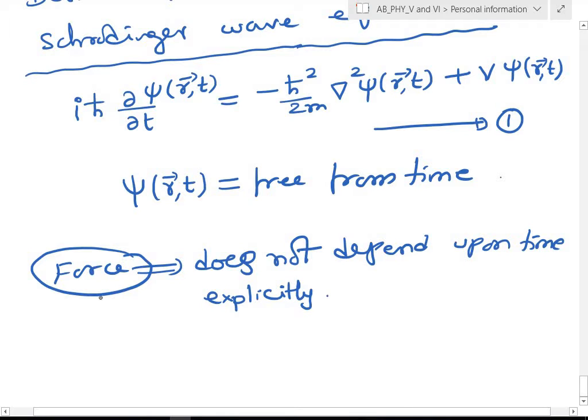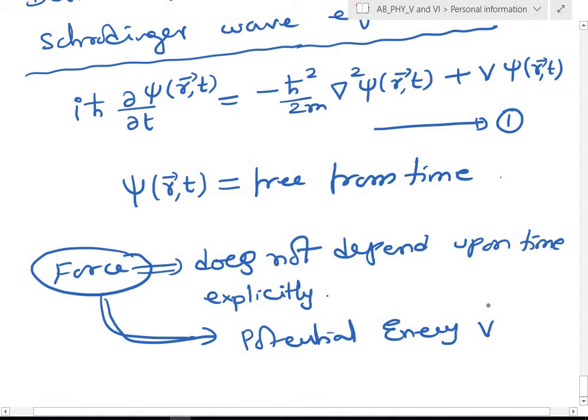If the force is independent of time, then the potential energy is also independent. Potential energy, that is V, also will not involve the time part explicitly. For example, a free particle, where the interaction energy itself is zero, has no time involvement. It only depends upon the x, y, z coordinates.